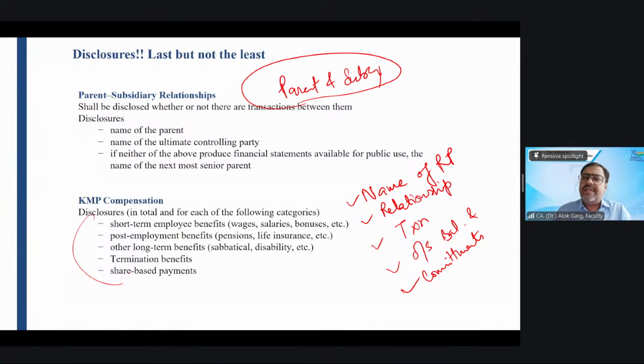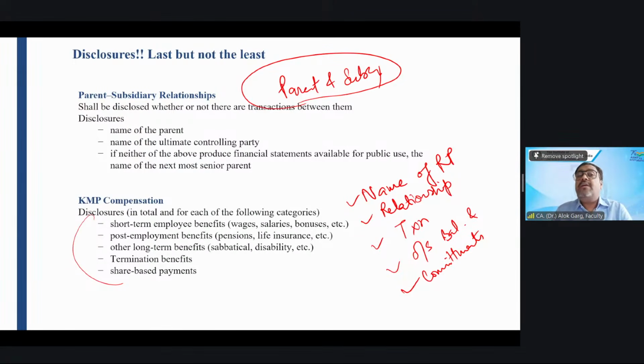Have you covered Ind AS 19, employee benefits? Yes, sir. What are the four kinds of benefits in Ind AS 19? Short-term employee benefits, post-employment benefits, other long-term benefits, and termination benefits.